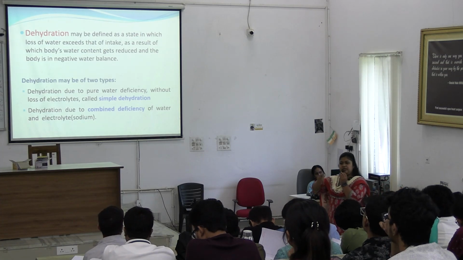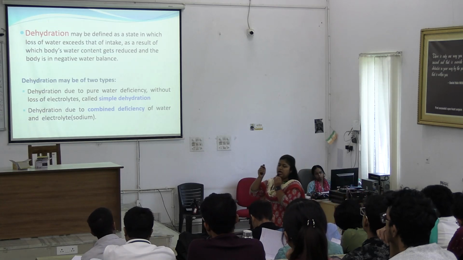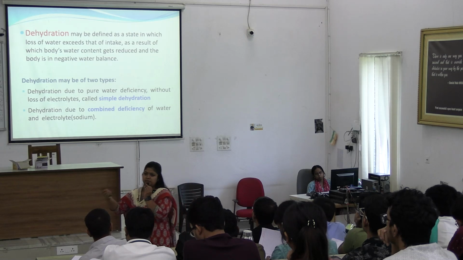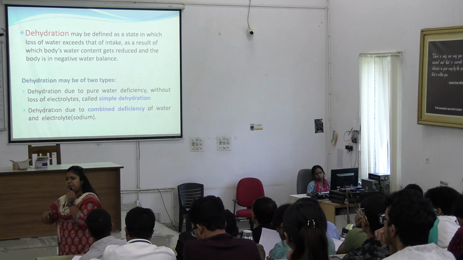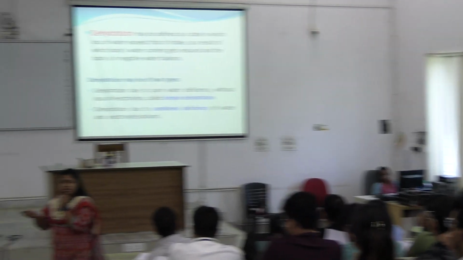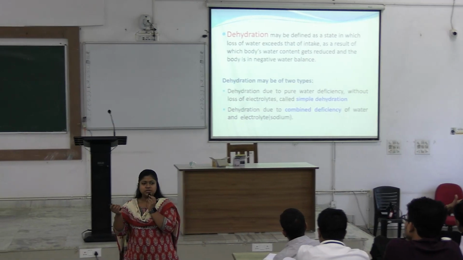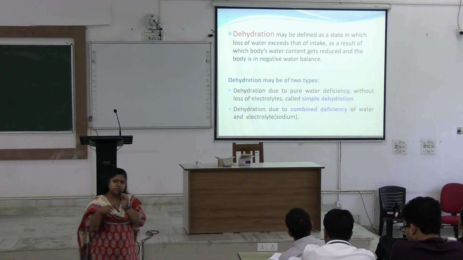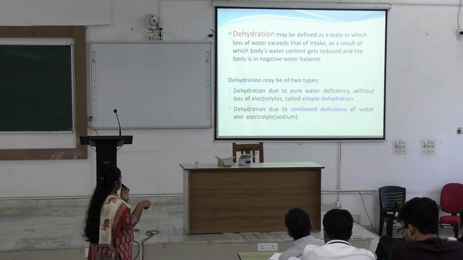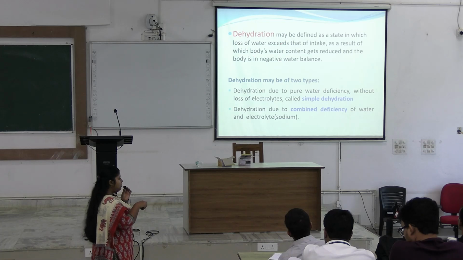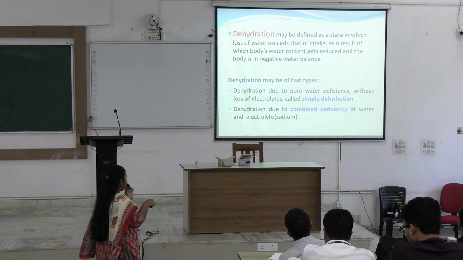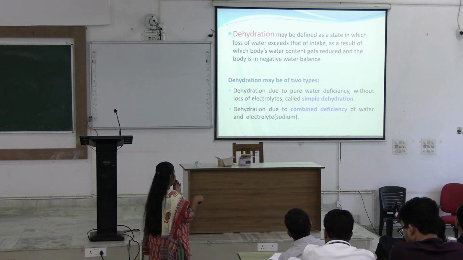In the chart I showed, the intake and output in any particular condition remains similar, whether the environment changes or the physical activity changes. But whenever there is a mismatch in input and output, mainly when the intake is lower than the loss, this will lead to dehydration and the body will go into negative water balance.